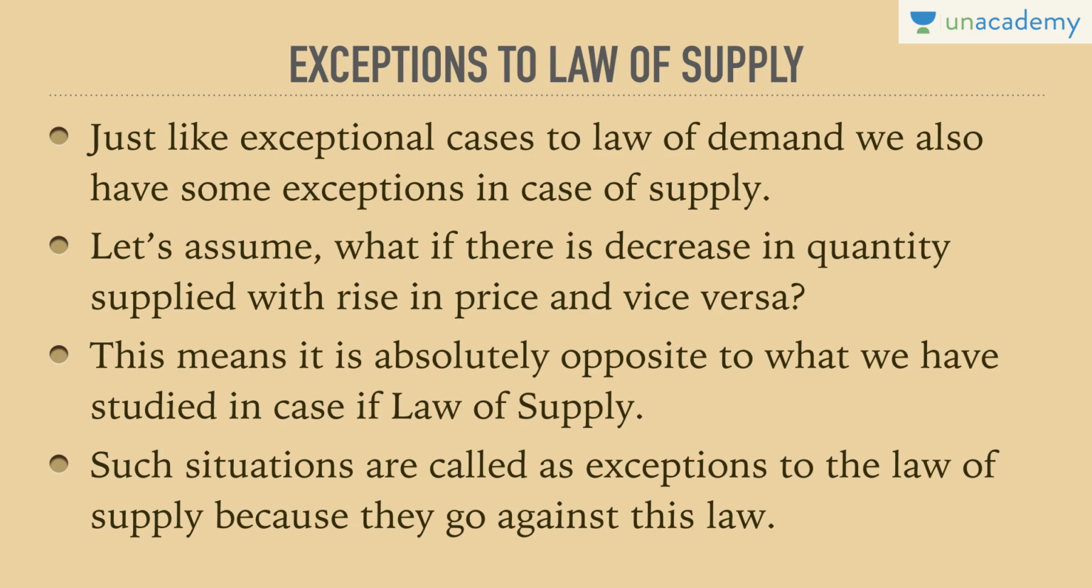So what are such exceptions? What have they led to from the point of view of the seller? Why do such factors exist, and why do they confuse us regarding the normal concept of supply, what we have studied in terms of the direct relationship between price and quantity supplied? Let's understand each of those factors or exceptions in proper detail.